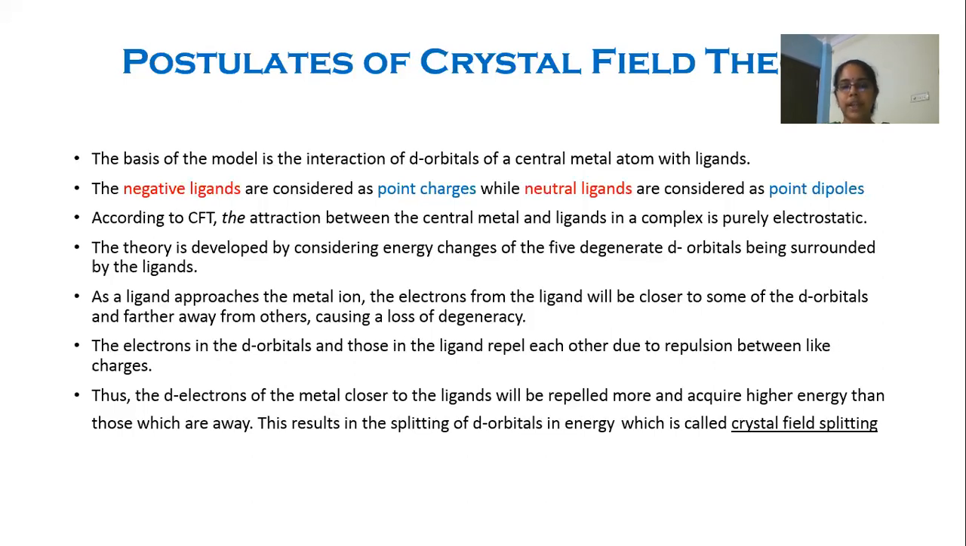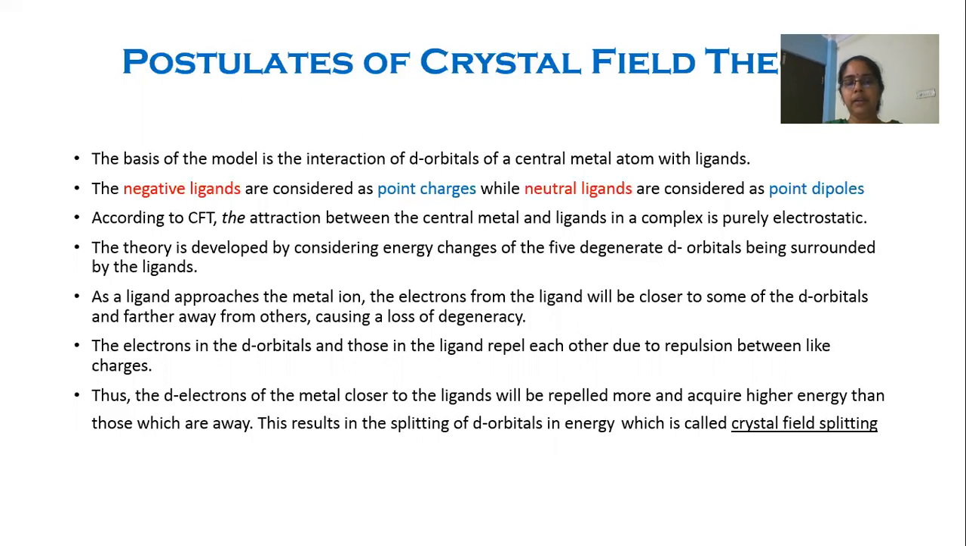So this results in the splitting of d orbitals in their energy, and it is called crystal field splitting. The d orbitals which are actually degenerate split into groups having different energies, and that splitting is called crystal field splitting. So these are the postulates of crystal field theory.